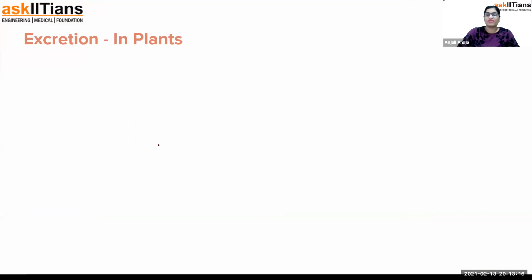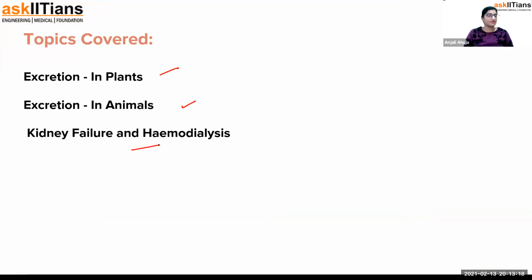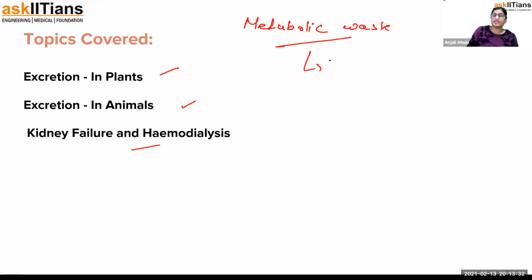Guys, even before I talk about excretion in plants, let me tell you one thing. Excretion is the way of removing waste products. If I talk about the general description, this is all the metabolic waste products that mainly include the nitrogenous waste, they are thrown outside the body. We do have the digestive system, that's the digestive waste.